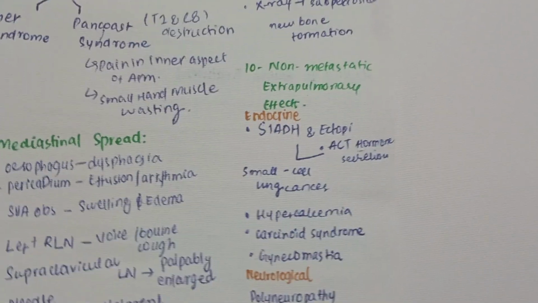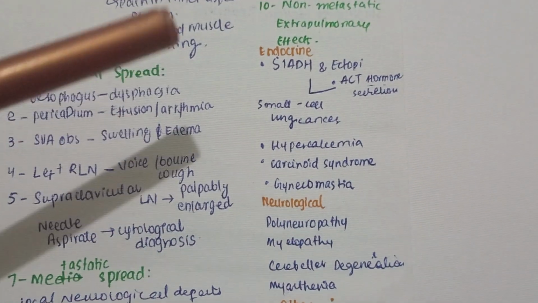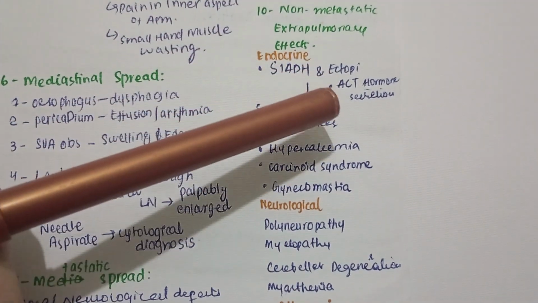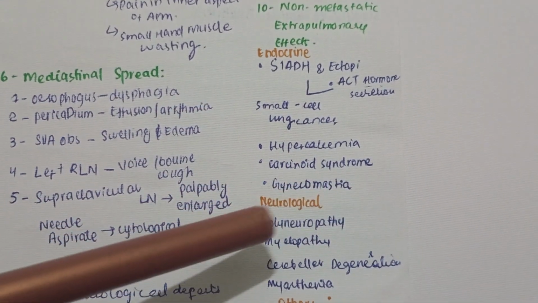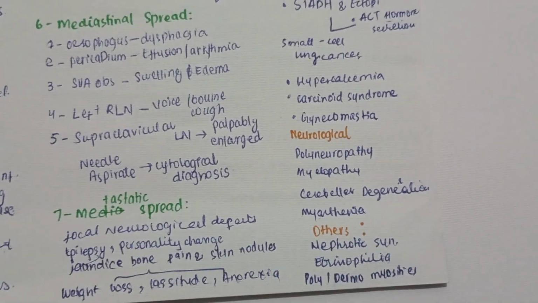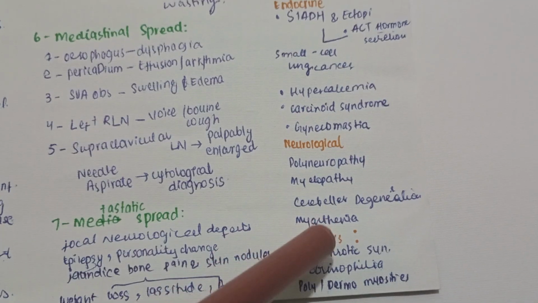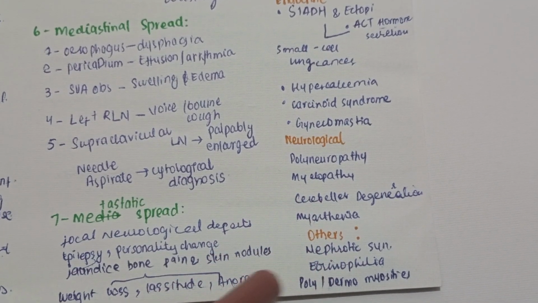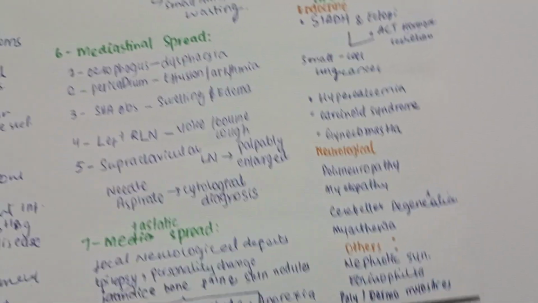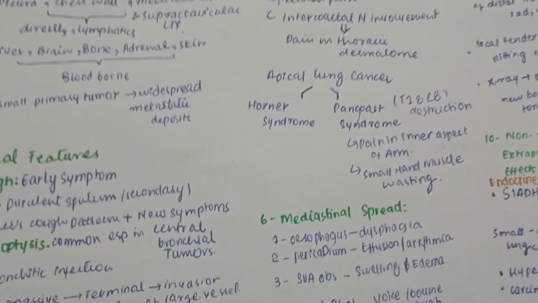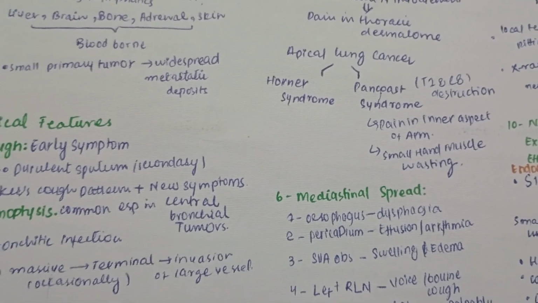Others include non-metastatic extrapulmonary effects, and here we have endocrine, which are SIADH and ectopic ACTH hormone secretion. Similarly, hypercalcemia, carcinoid syndrome, and gynecomastia can occur. In case of neurological, polyneuropathy, myelopathy, cerebellar degeneration, and myasthenia occur. Others include nephrotic syndrome, eosinophilia, polymyositis, and dermomyositis. And these are all about bronchogenic tumors, about their etiology, pathology, and clinical features.